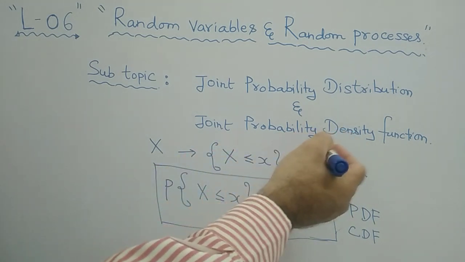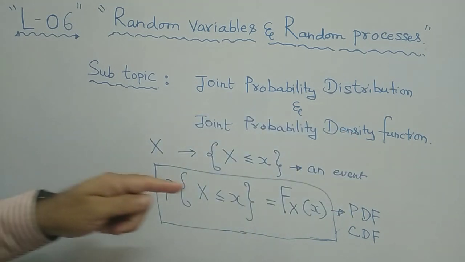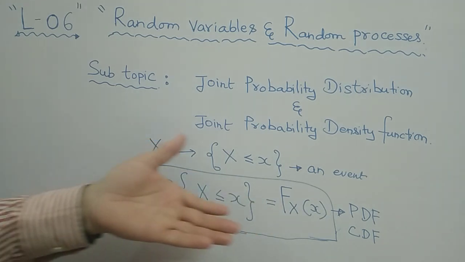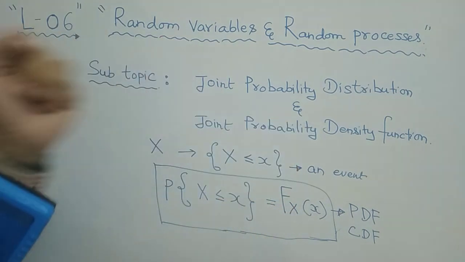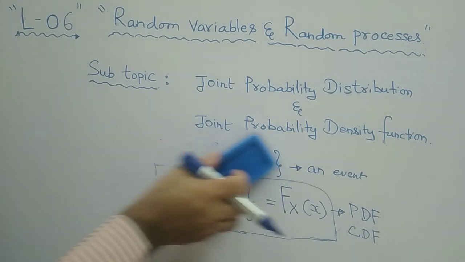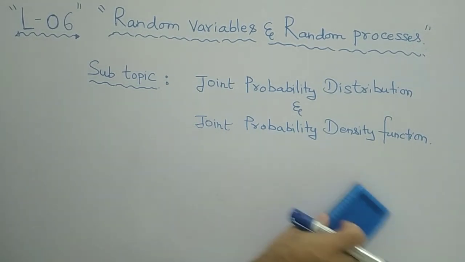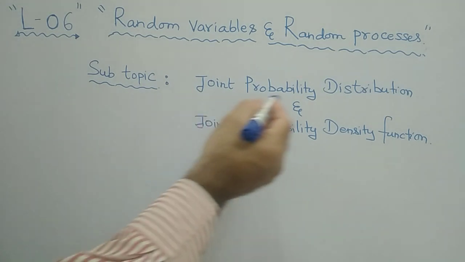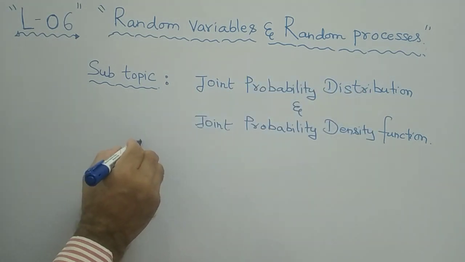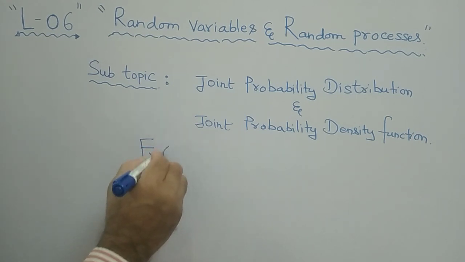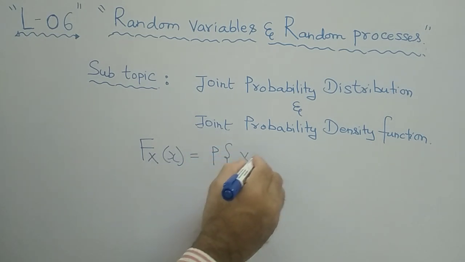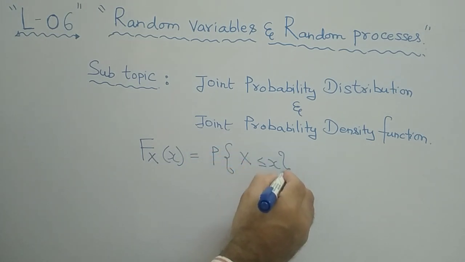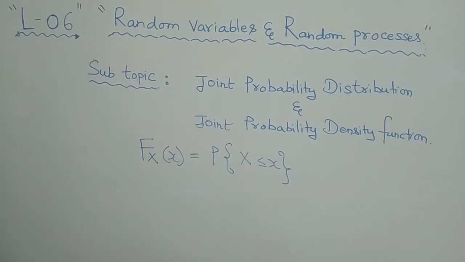Similarly, what is the density function? The density function is nothing but the derivative of the distribution function. Once you know the distribution function, then if you take its derivative, obviously the density function will be obtained. So the probability distribution means capital F of x is equal to the probability of capital X less than or equal to small x. This is called a distribution function, right? With respect to a single random variable X.